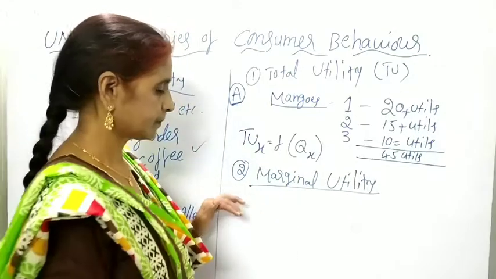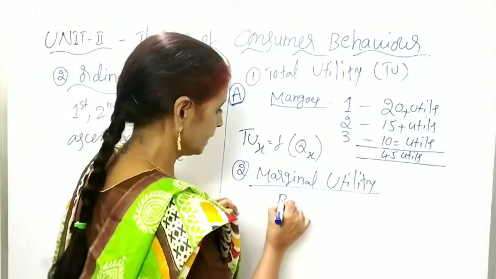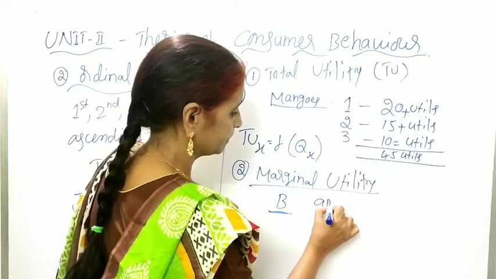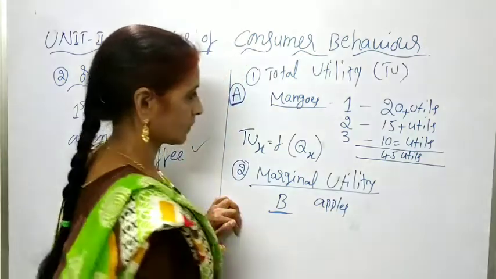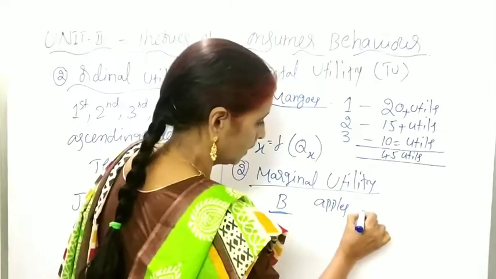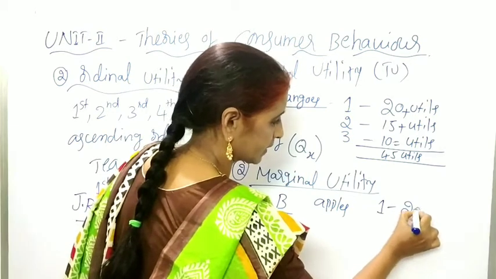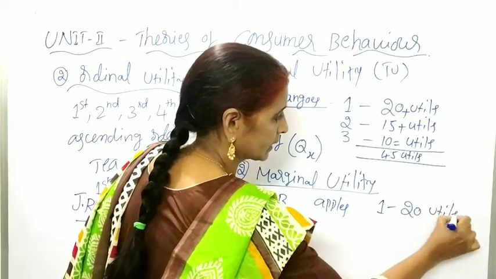For example, consumer B is consuming apples. From the first apple he derived satisfaction, that is 20 utils.